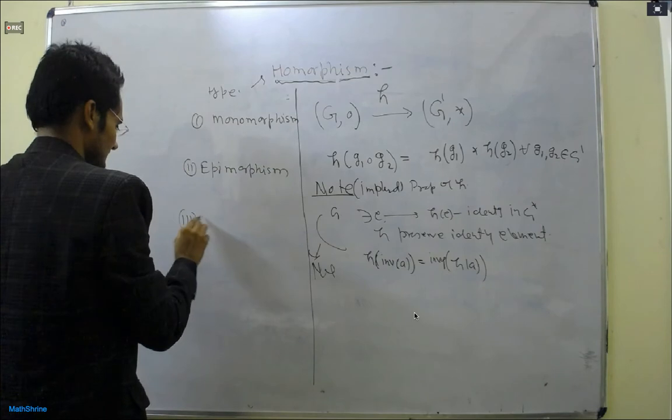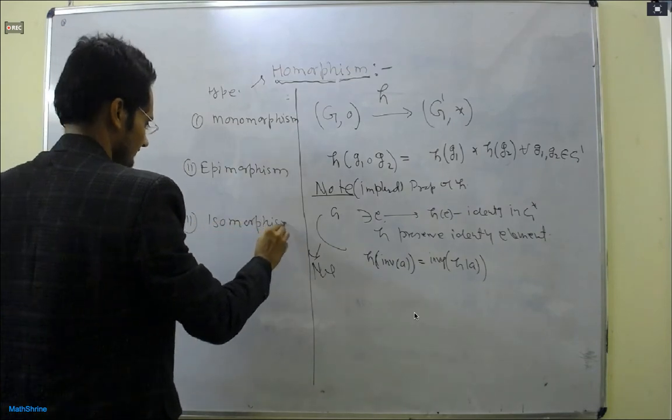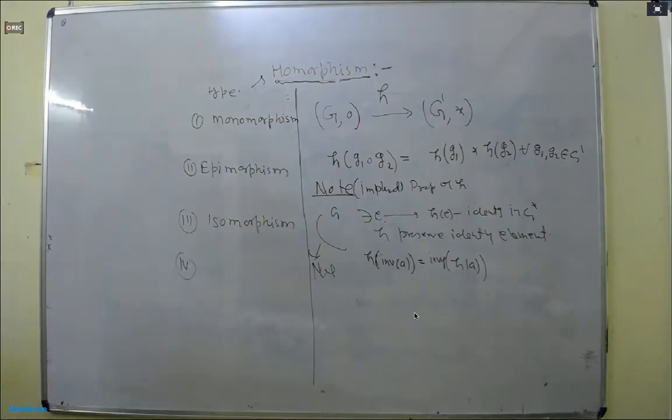One operation you tell me. Yeah, so types of the homomorphism. First is monomorphism, which is univalent, that is 1-1. Epimorphism is onto. Isomorphism is 1-1 and onto.